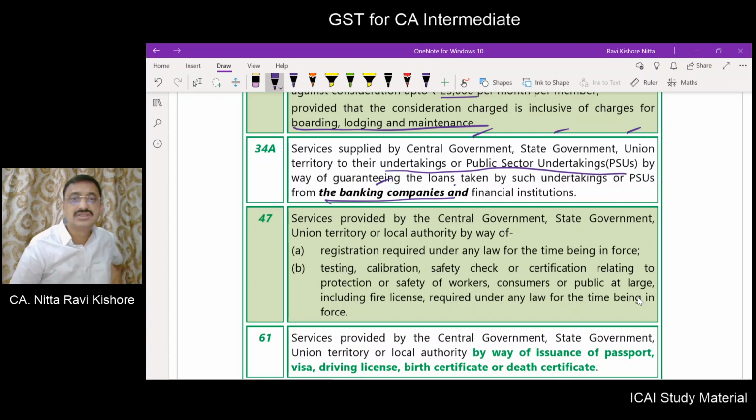For providing a guarantee there may not be consideration, but if they happen to be related persons, then as per Schedule 1, certain activities or transactions, though not made for consideration, are deemed to be supply, and the value has to be determined as per the valuation rules under section 15, and GST is payable. But here you get an exemption.